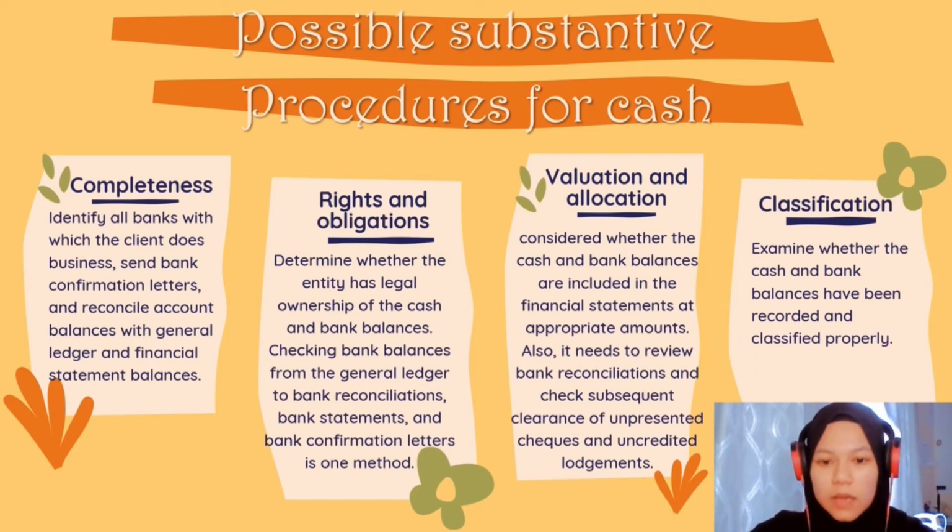The third one is valuation and allocation. It is considered whether the cash and bank balances are included in the financial statement at appropriate amounts. Also, it needs to review bank reconciliation and check subsequent clearance of unpresented checks and uncredited lodgements. Last but not least is classification. The auditor determines whether the cash and bank balances have been recorded and classified properly or not.